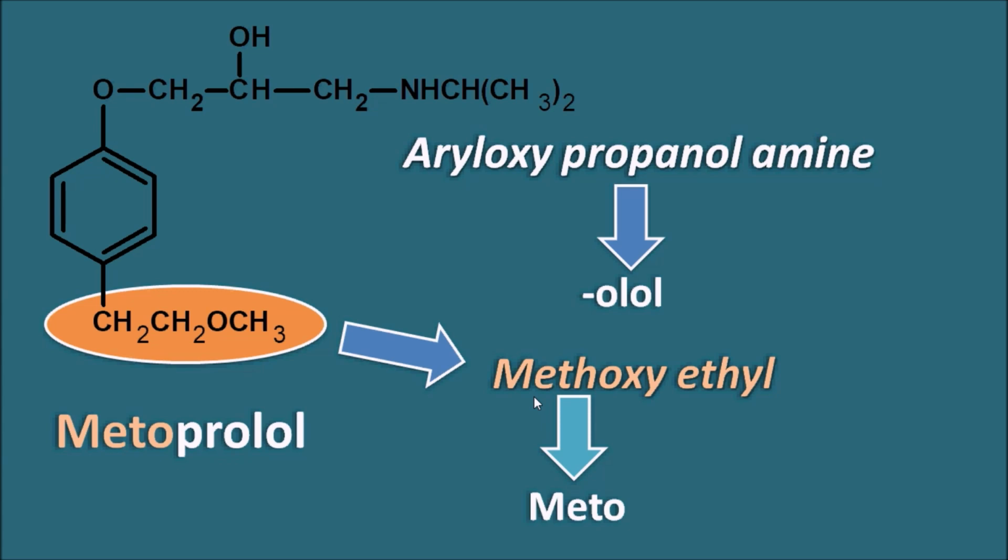Metoprolol is a selective beta blocker which acts on the beta 1 receptors, thereby it reduces the rate and force of contraction of the heart. And metoprolol can also decrease the cardiac work, thereby it can improve the cardiac efficiency. So it can be used in the treatment of heart failure.